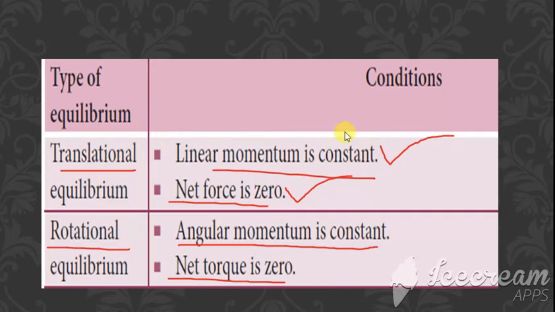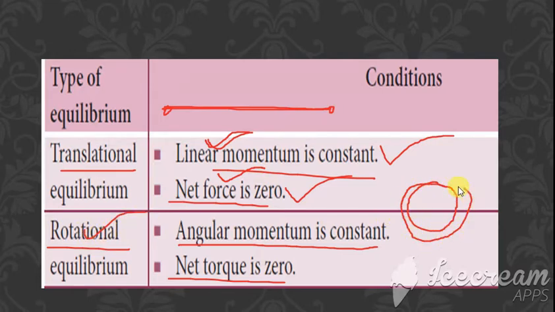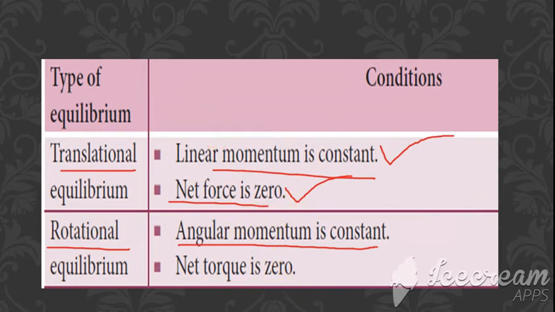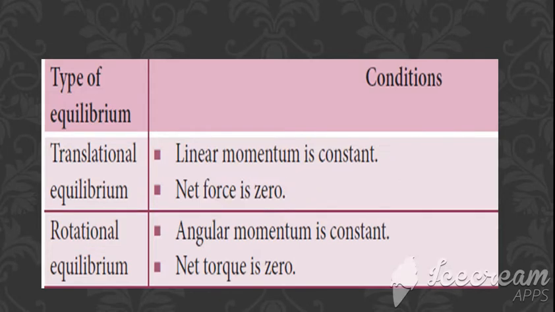Translational means it is moving in a straight path. Since it is a straight path, it is linear, and when linear comes in, we deal with force, so net force is 0. Rotational means it is moving in a circular path. Circular path means angular, so angular momentum is constant, and then the torque, so net torque is 0. So these are the first two types.